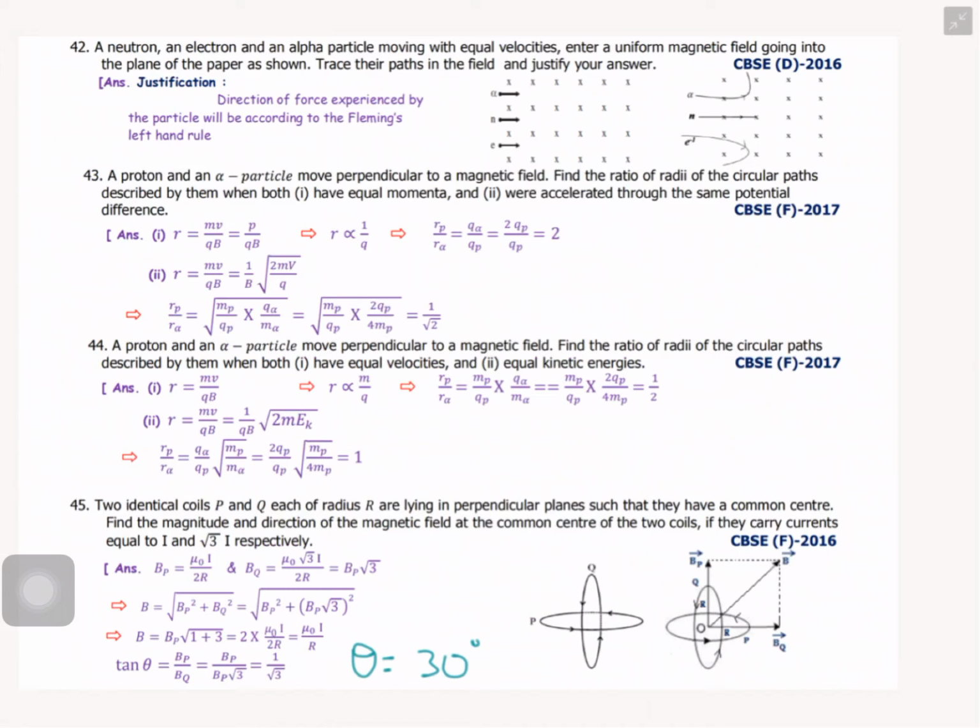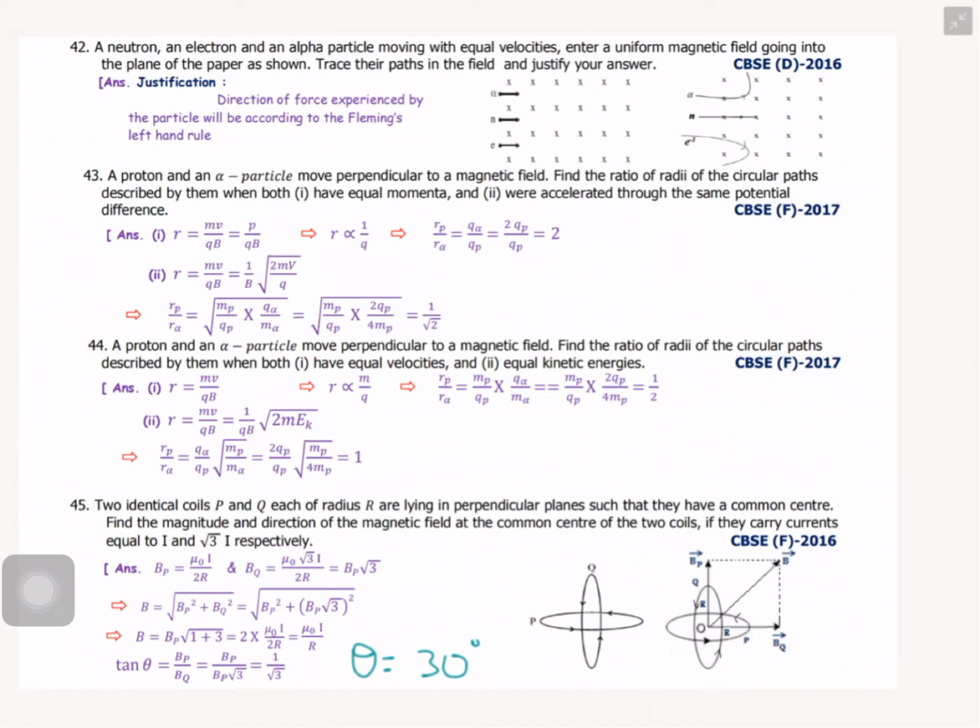What happened? Now first we discuss the neutron. The neutron cannot move in a magnetic field. Why? Because it is neutral, it cannot experience any force. But here, what about the electron and the alpha particle?